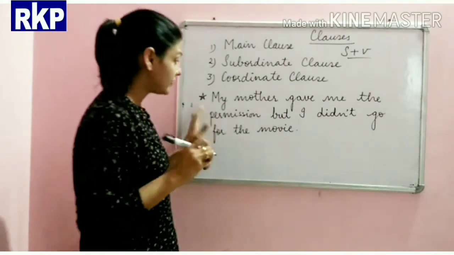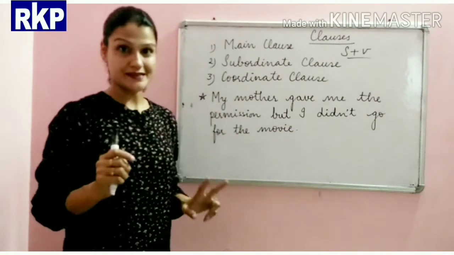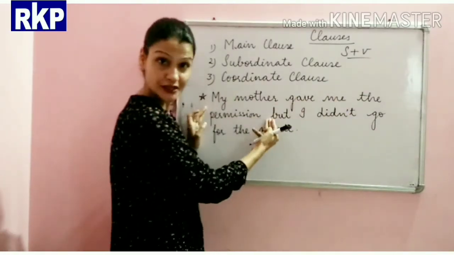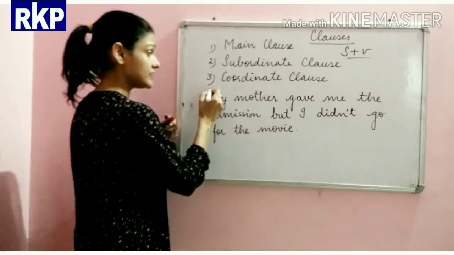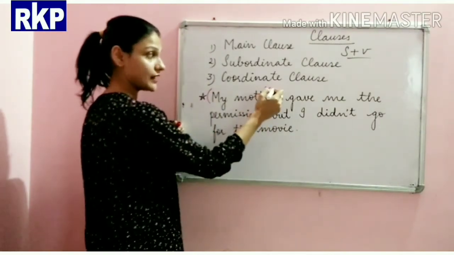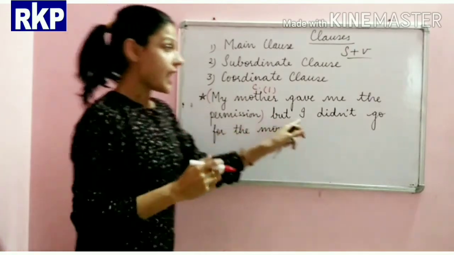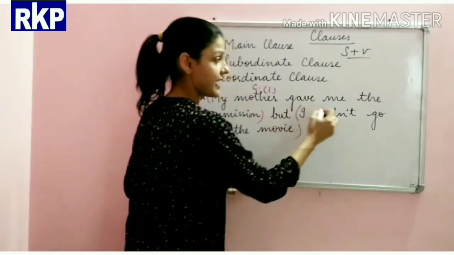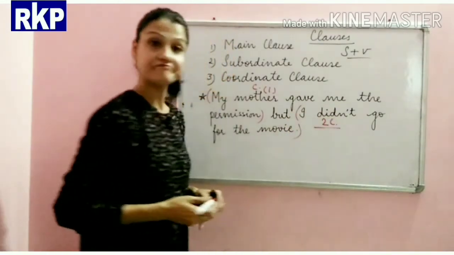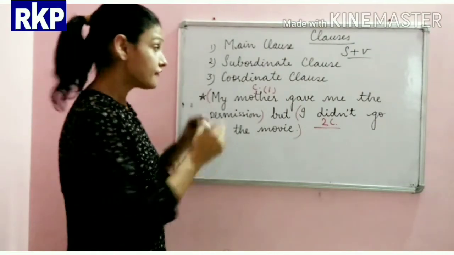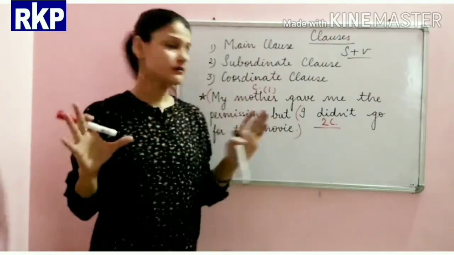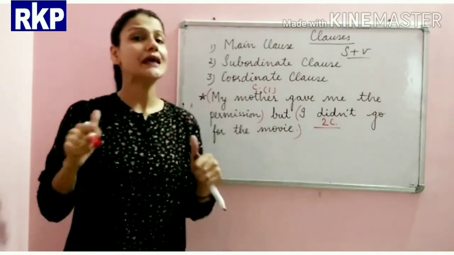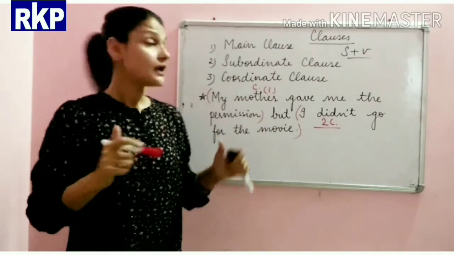Beta, if you see here, there are two clauses. My mother gave me the permission is clause 1, and I didn't go for the movie is our second clause. Both the clauses are equally important.